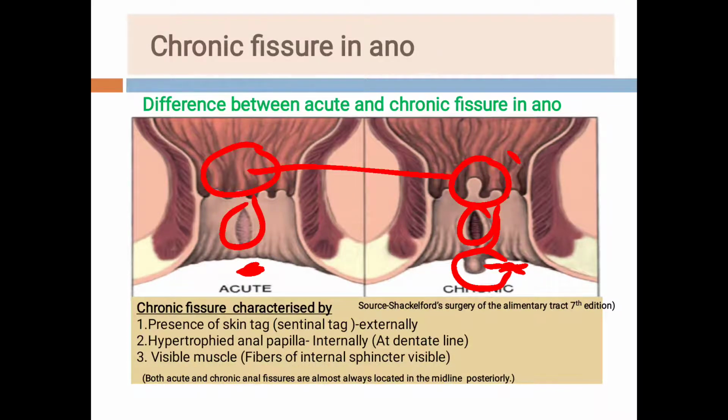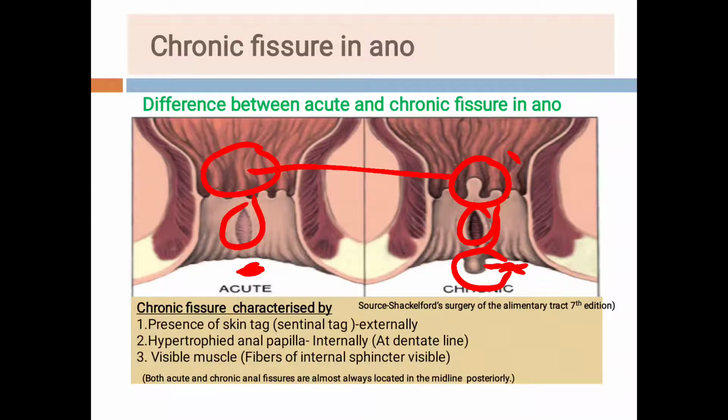Sometimes students, patient gives the false history, whether it is acute or chronic. On history, there may be chances that patient gives less duration, but on clinical examination of the perianal region, we will be 100% sure whether it is a chronic fissure or an acute fissure.